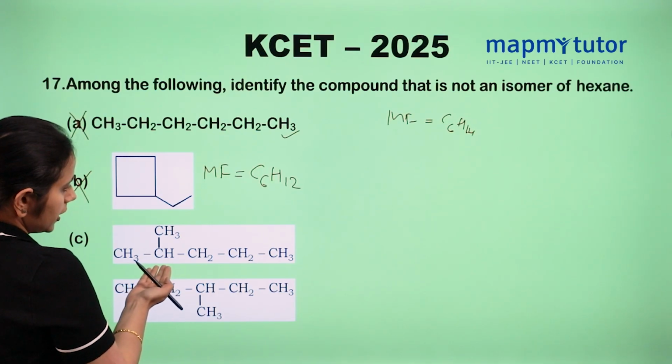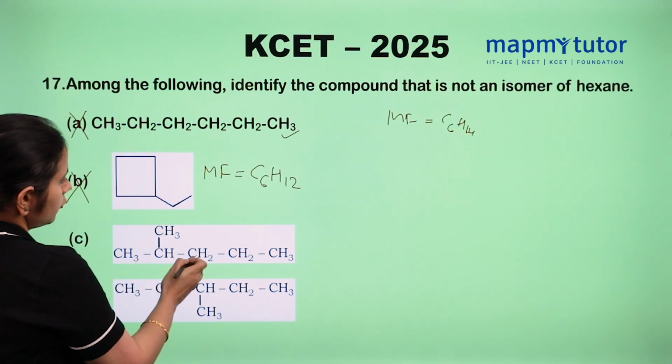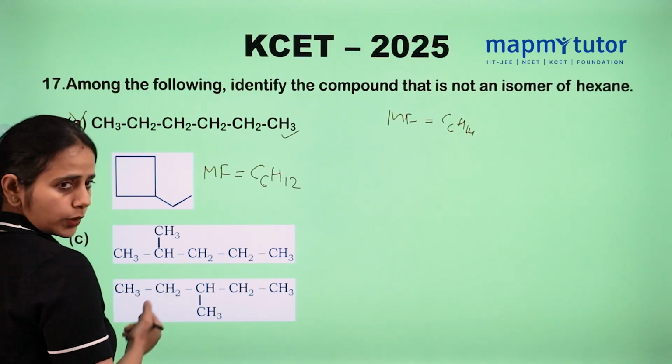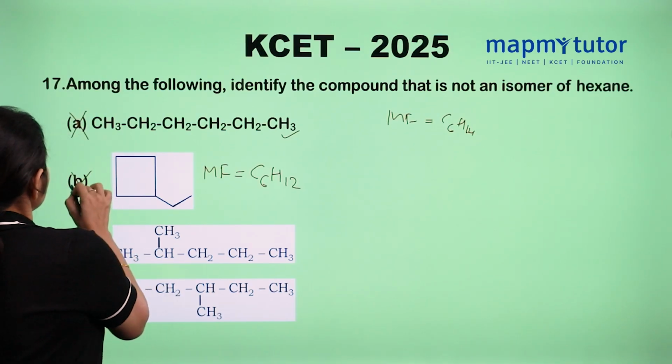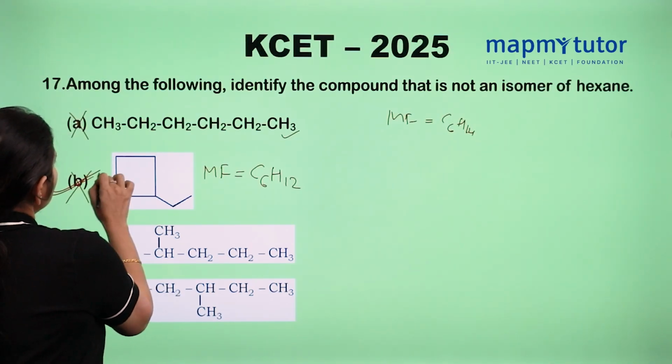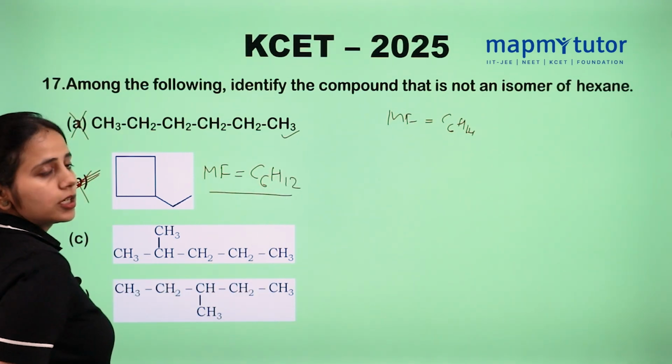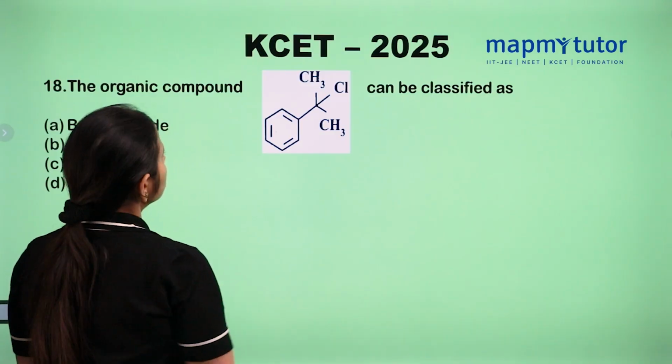You can see from the other options as well. This is an isomer of hexane. This is also 1, 2, 3, 4, 5, 6; 1, 2, 3, 4, 5, 6. We can write hexane in this way. So this is the right answer. This is not an isomer of hexane, because the molecular formula is different. Fine, let's move to the next question.